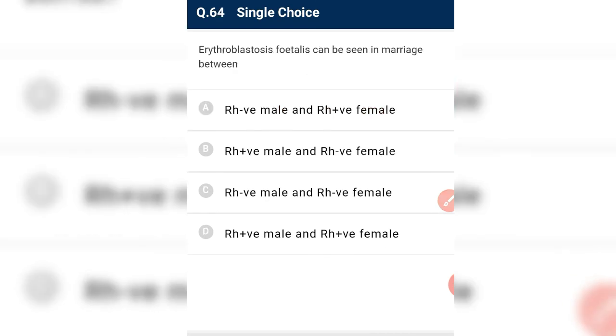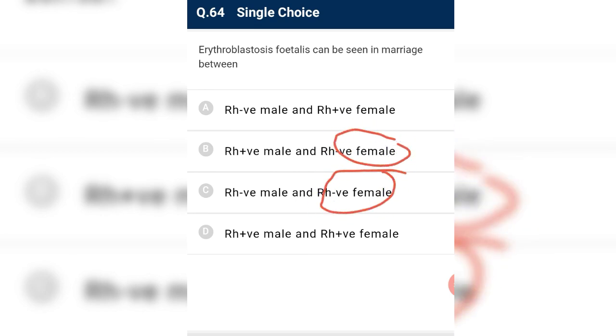Erythroblastosis fetalis can be seen in marriage between an Rh positive male and Rh negative female. Rh negative female and Rh positive male. So B is the correct required answer.